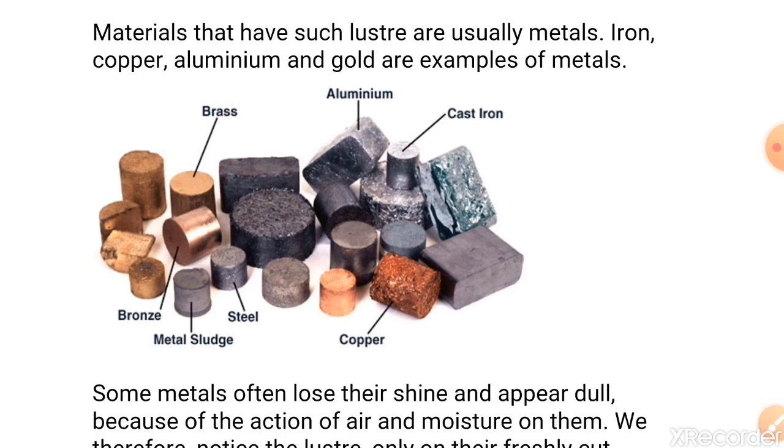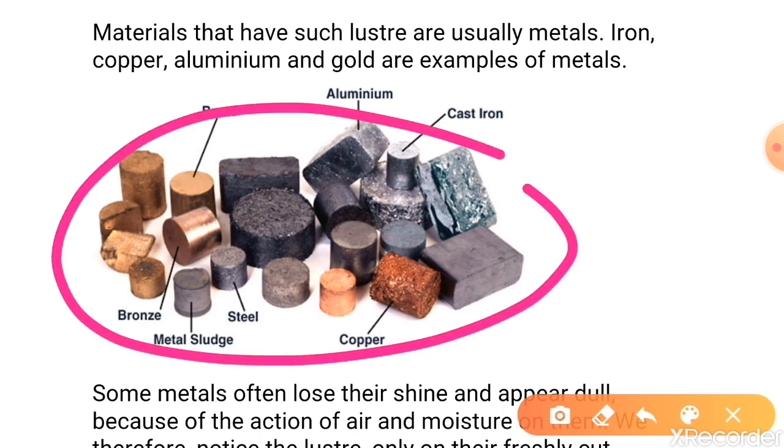Students, based on appearance, some objects are dull and others are shiny. Some may appear rough, others may appear smooth. Materials that have such luster, which is known as shine, are usually metals. So, iron, copper, aluminium and gold are examples of metals and they are shiny. As you can see in the picture, you have been shown various metals and they appear very lustrous.